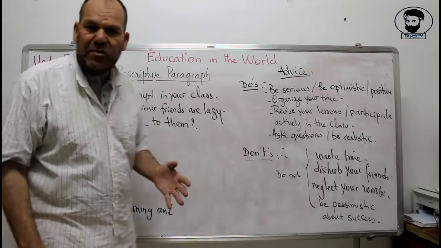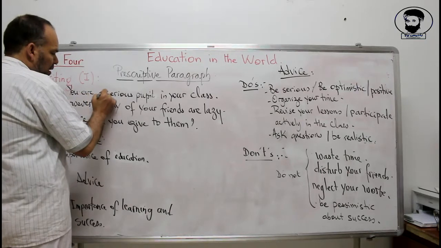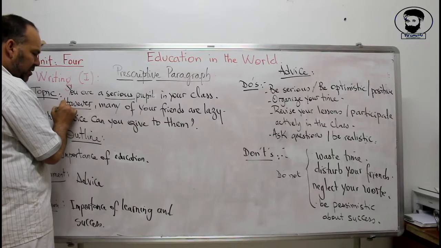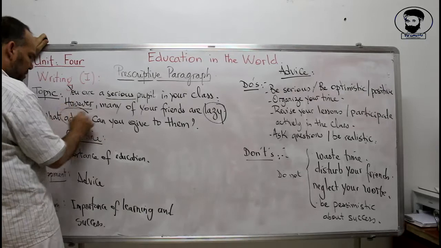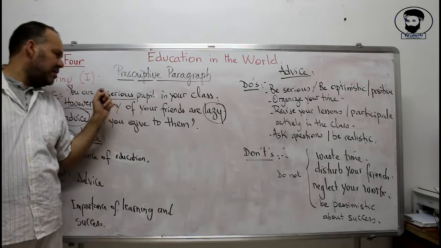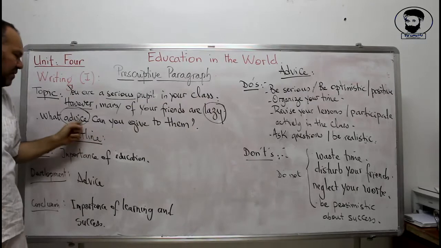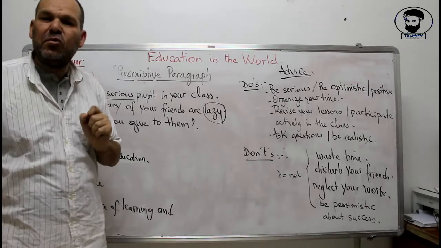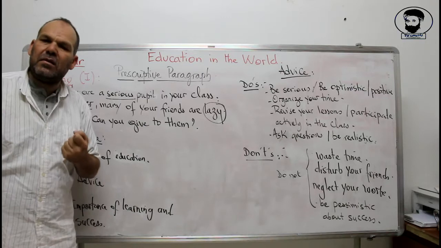Now, in your draft, when you've got a topic like this, I said, look, there are always keywords: serious, there is, however, on the contrary, people who are lazy, and advice. These are the three main words, keywords in your paragraph. First, serious as opposed to lazy, in the classroom, of course, and the advice to those lazy people to become serious. But serious to do what? To reach a success at the end and get the baccalaureate exam.